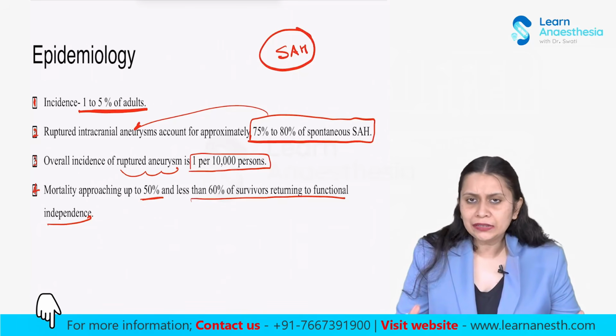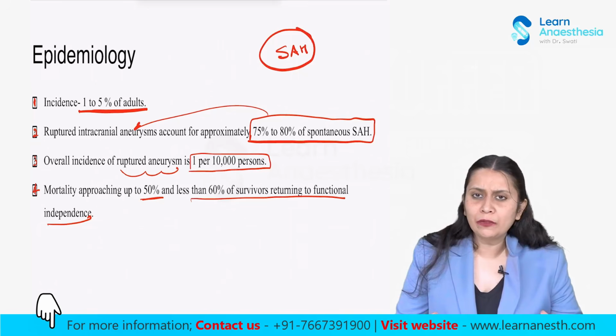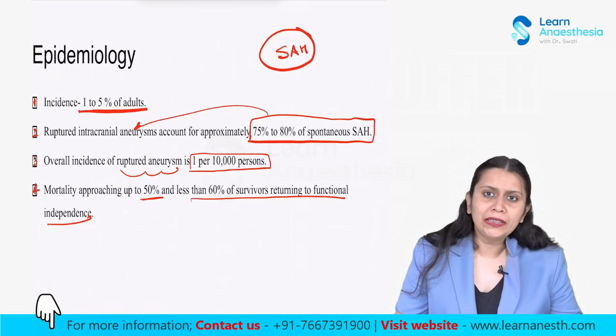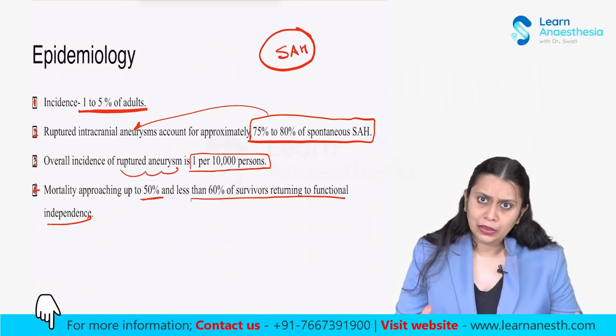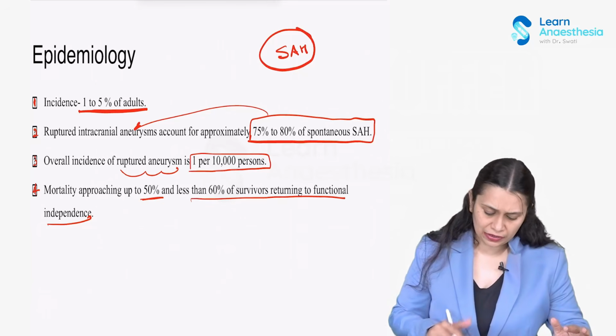One is Hunt and Hess, the other is the classification done by the World Federation of Neurosurgeons. I will discuss both classifications, and I will also tell you the mortality associated with the different grades of these classifications. So let us first discuss the Hunt and Hess classification.